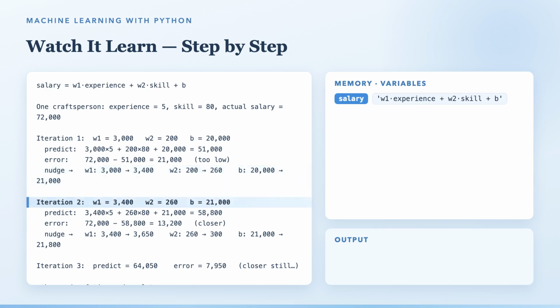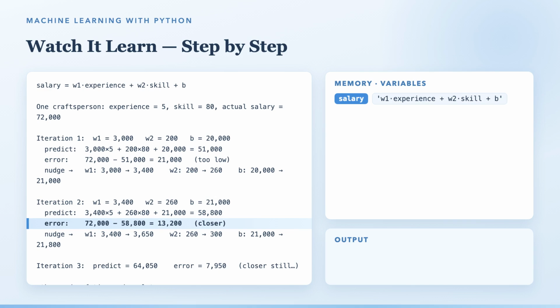Notice, the model never leaps. It only nudges, again and again, thousands of times, across all 500 people at once, until W1 settles near 4,180 and W2 near 460. That's it. That's the whole secret. Guess, measure the error, nudge, repeat. If this felt fast, that's alright, we'll see this rhythm again in every episode. It only gets more familiar.